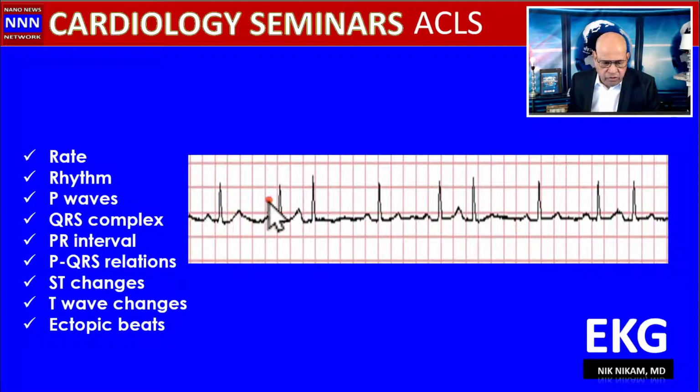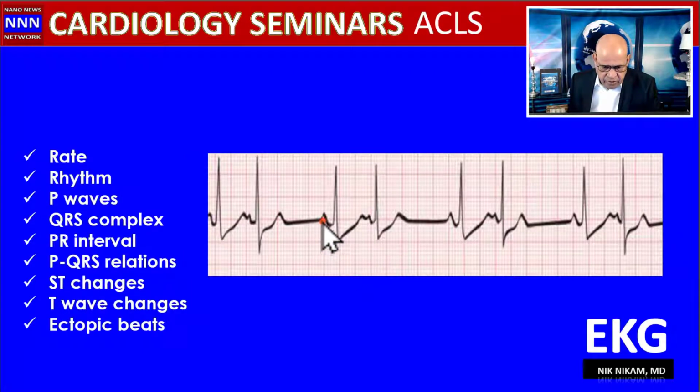Maybe increased voltage, it is premature atrial complexes. But if you look at 2 beats, extra beat, 2 beats, extra beat, 2 beats, extra beat, this is like atrial trigeminy. Every third beat is an ectopic beat. Okay, here we got normal beat, premature beat, normal beat, premature beat, normal beat, premature beat. So this is atrial bigeminy.